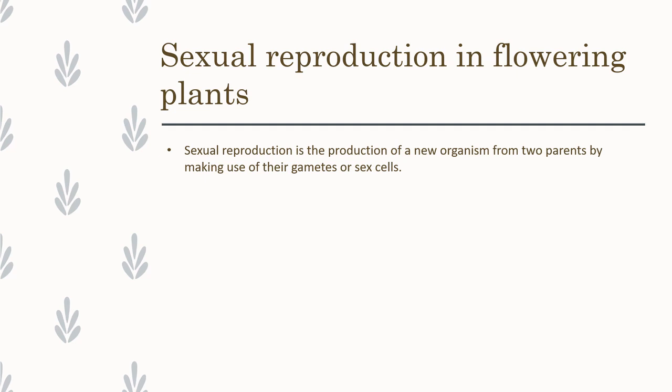The male sex organ is the androecium. The female sex organ is the gynoecium. The fusion of the male gamete and the female gamete, through which reproduction happens, is called sexual reproduction.